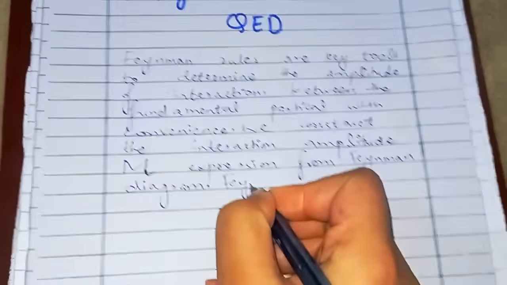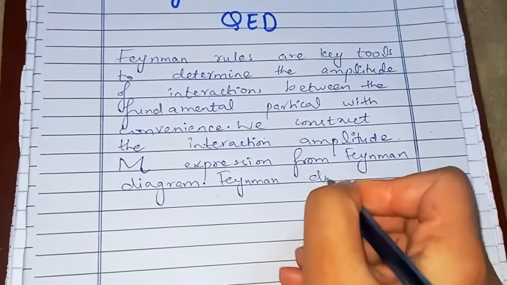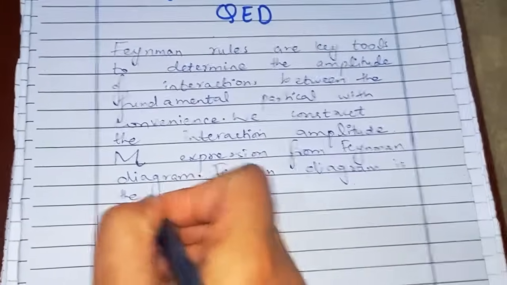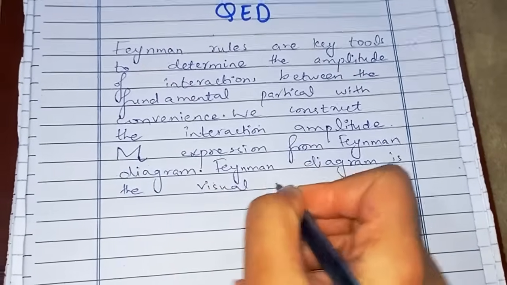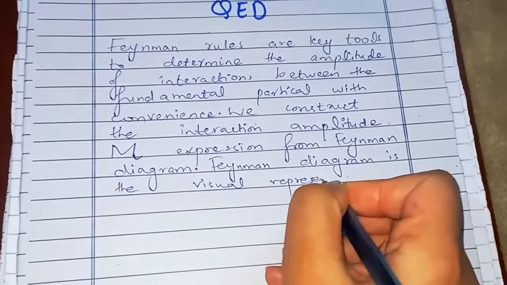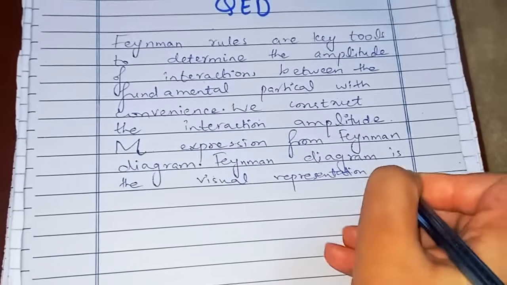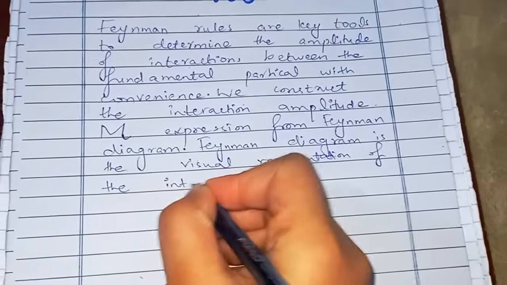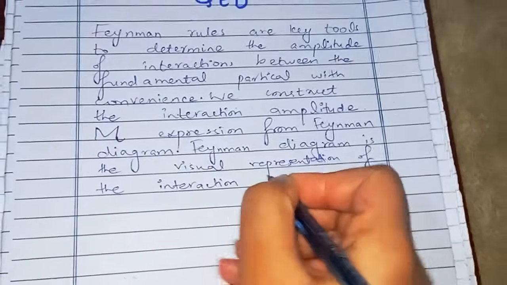Feynman diagram, what is a Feynman diagram? It is the visual representation of the interaction between the particles.